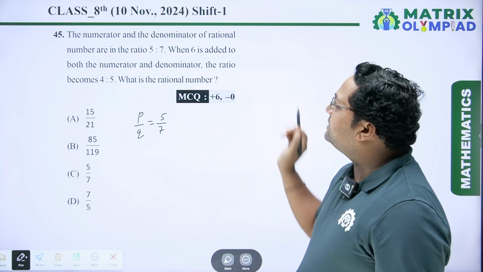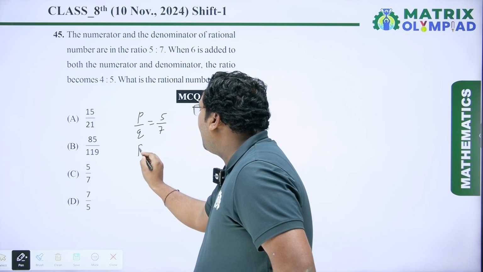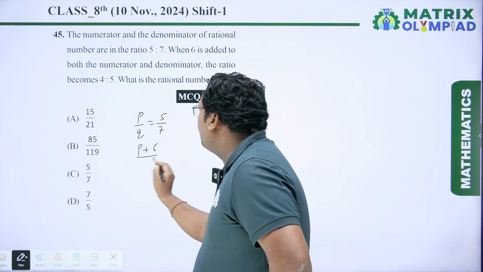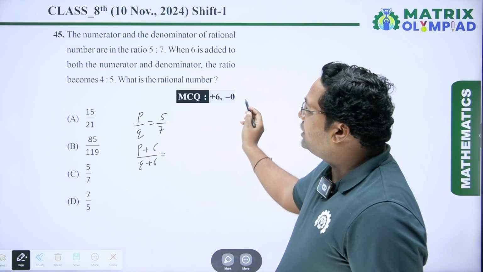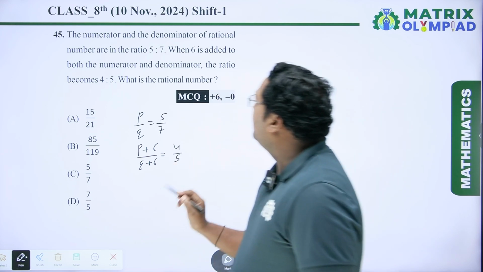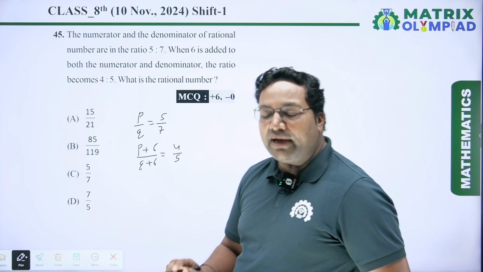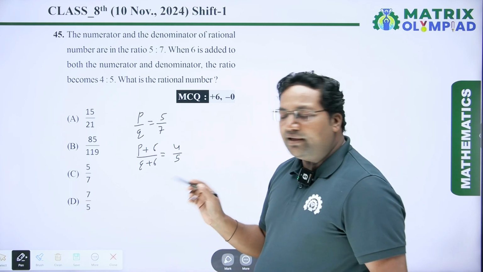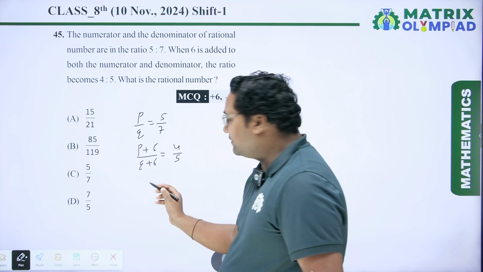Next, when 6 is added to both the numerator and denominator, the ratio becomes 4:5, so it is 4 upon 5. Now what is the rational number? We have to calculate the values of P and Q, and then tell the rational number. Here we first cross multiply this equation.